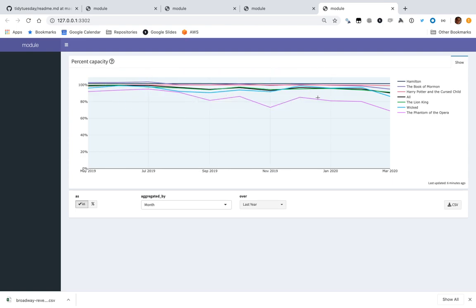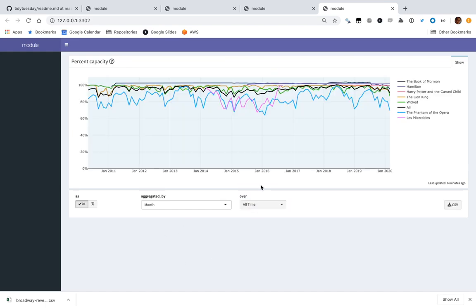And something that's interesting here is Phantom is sort of the only one that's been substantially going down over time. Wicked is down to like 86%. Hamilton has consistently been over 100%. I can look at all time. So yeah, Phantom has been mixed, and yet Les Mis did not run for very long. In its most recent iteration, we can notice that it mostly was not completely sold out during that time period. Lion King usually close to selling out. Book of Mormon usually around selling out, and so on. Yeah, so this is an interactive visualization.